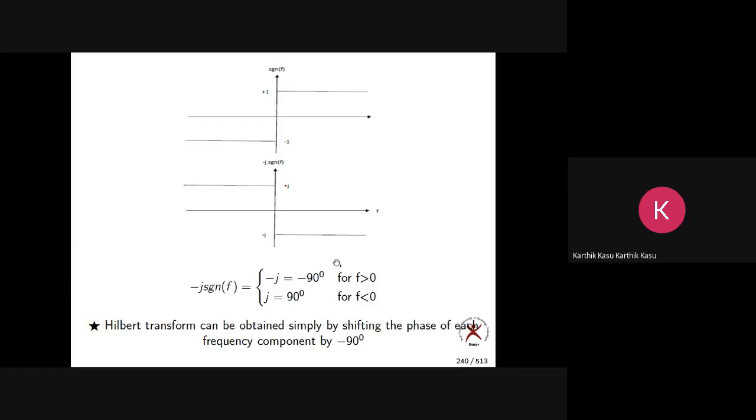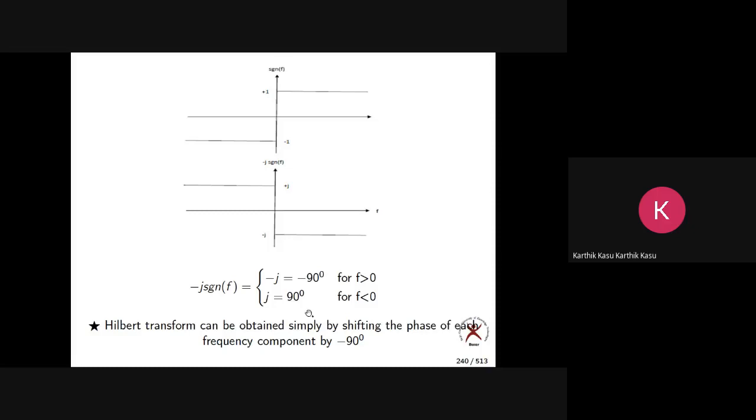That is evident from this equation. This is a mathematical expression. You can observe very clearly: for positive frequency, the shift is -90. For negative frequency, the shift is +90. Okay, so mathematically I can say it is -90 for all frequencies.